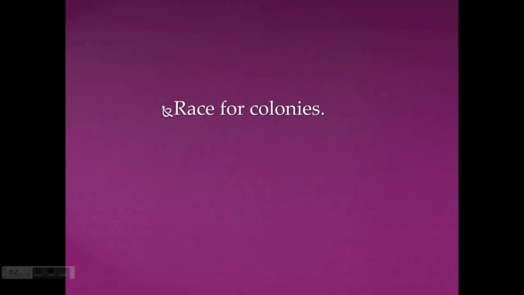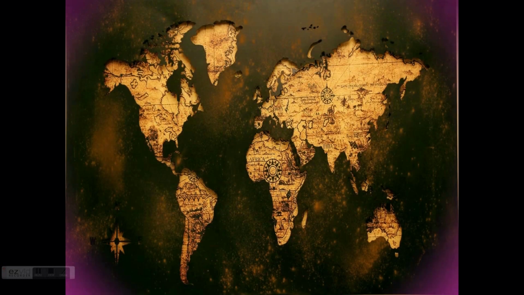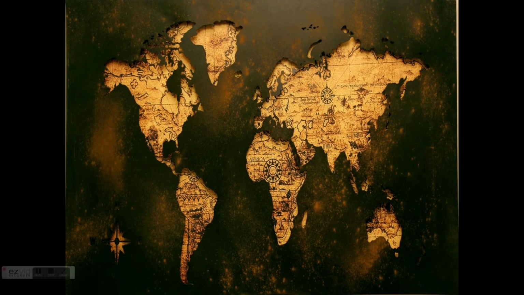Let's go for another cause. Imperialism. Imperialism is nothing but, in the 20th century, every country trying to occupy more and more colonies, and this race for colonies between the countries is known as imperialism.